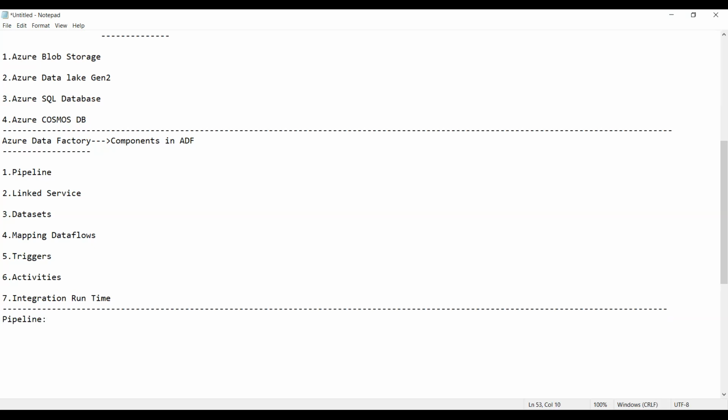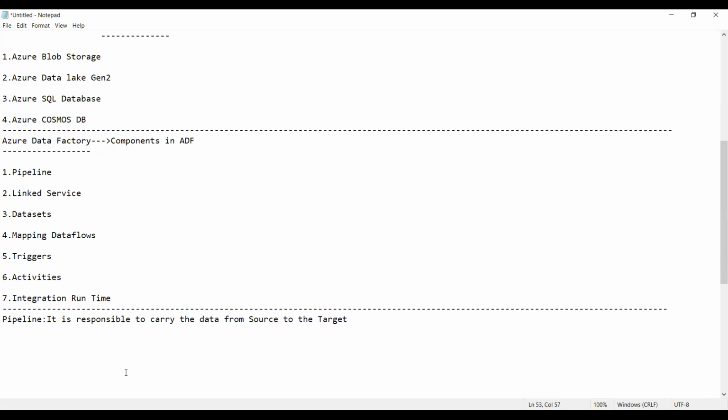Pipeline. Guys, pipeline is nothing but it is responsible to carry the data from the source to the target. I'm using very simple language, not at all technical. So it is used to carry the data from the source to the target.